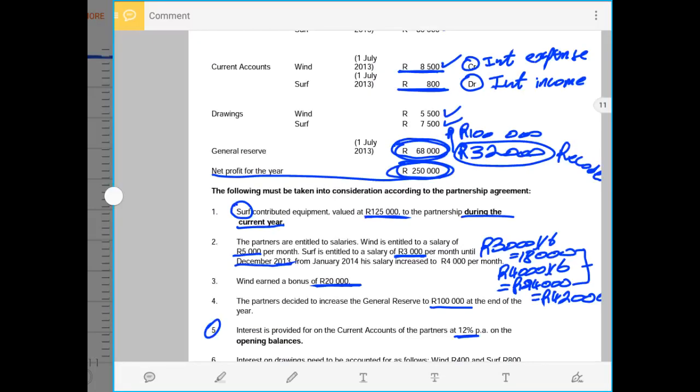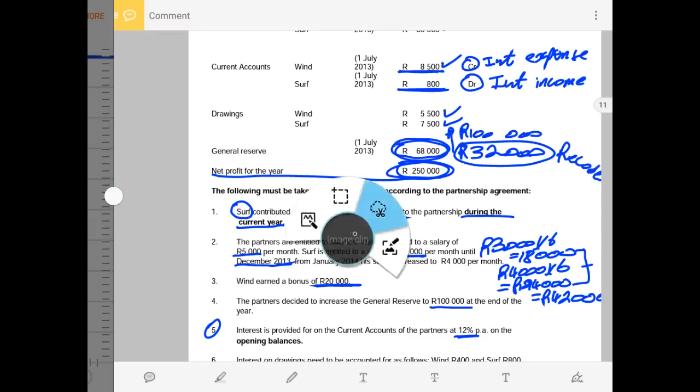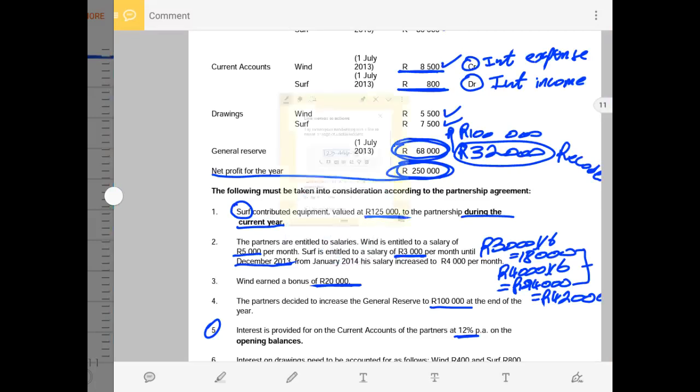Then after, the next transaction was the contribution of capital by partner SAF. Remember, capital contribution does not affect the appropriation account, because in the appropriation account we take into account incomes, expenses, and the profit only. Then under number 2, we are told that the partners are entitled to a salary, and wind is entitled to a salary of 5,000 rands. So if you say 5,000 times by 12, that will give you a salary of 60,000 rands for partner wind.